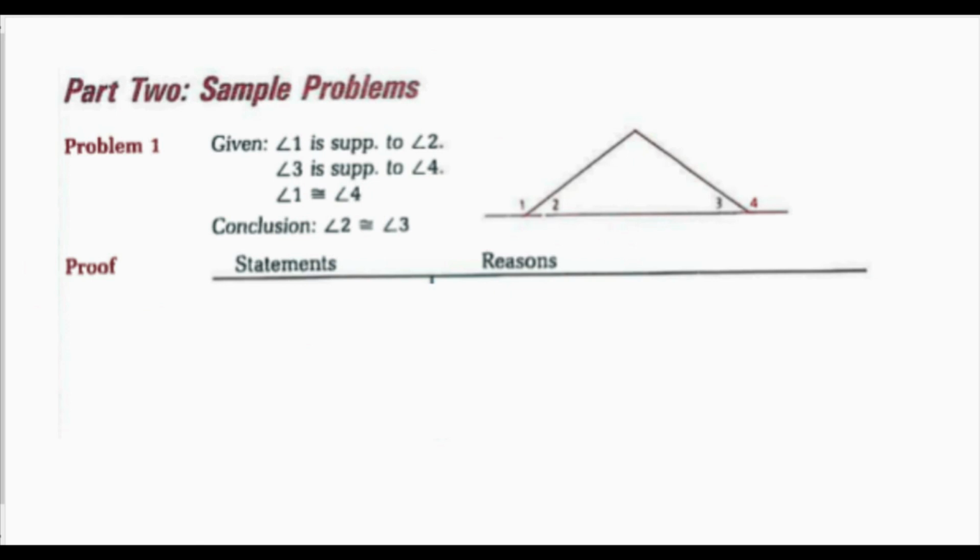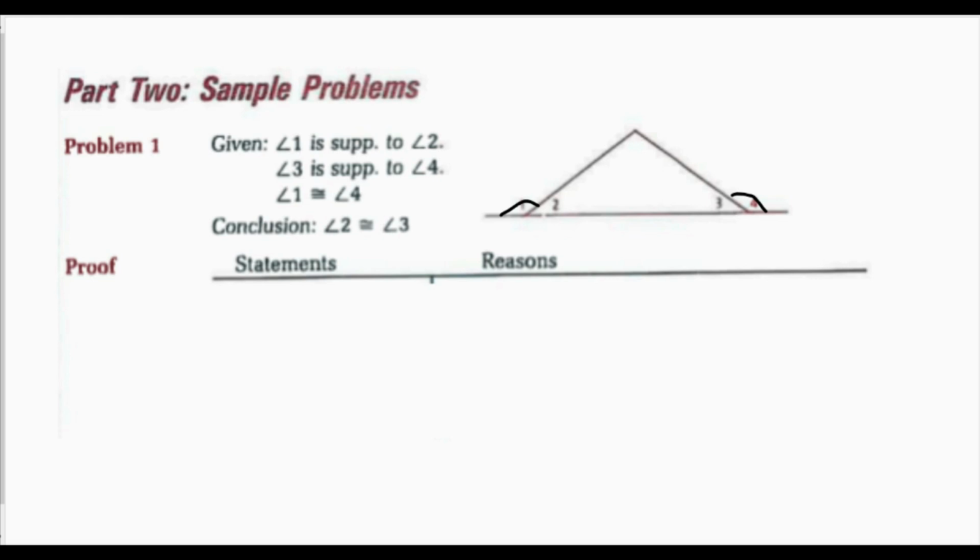Now a helpful tip for using these 4 theorems: if I see double sup or double comp, I'm probably going to use one of these 4 theorems. So looking at this, if I mark my diagram, I'm given angle 1 is congruent to angle 4. And then I'm given that 2 and 1 are sup and 3 and 4 are sup. So I can see if I have two angles that are sup to congruent angles, then my angles will be congruent. So that's the proof that I want to do.